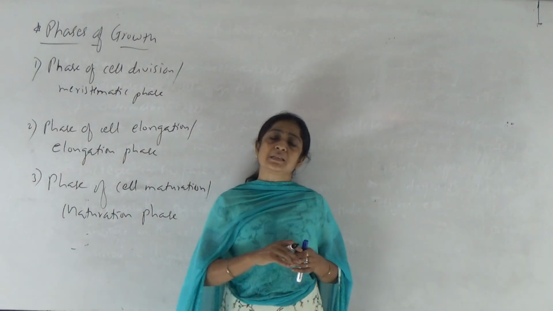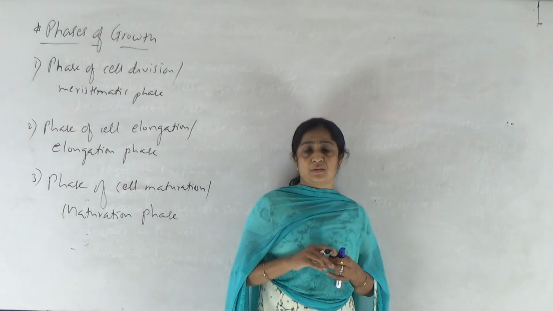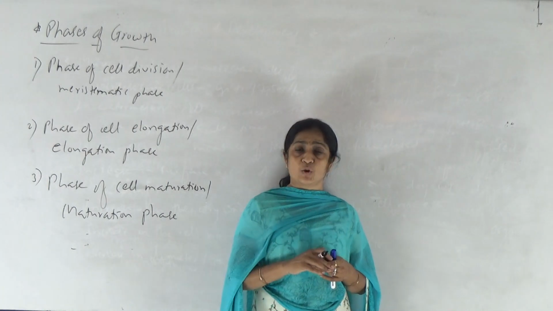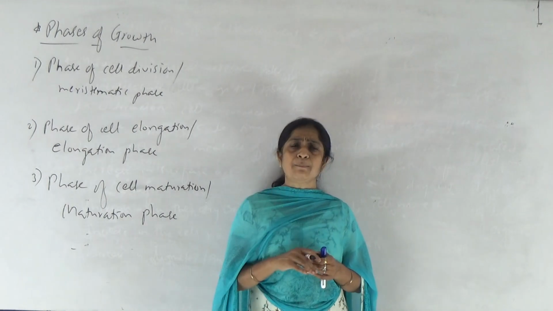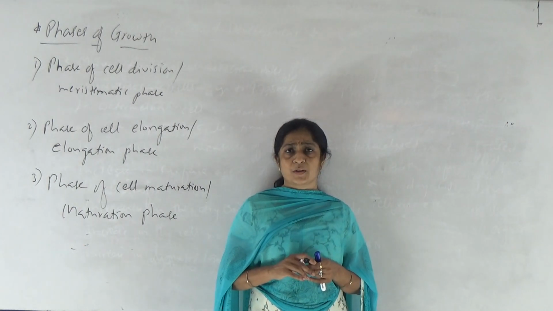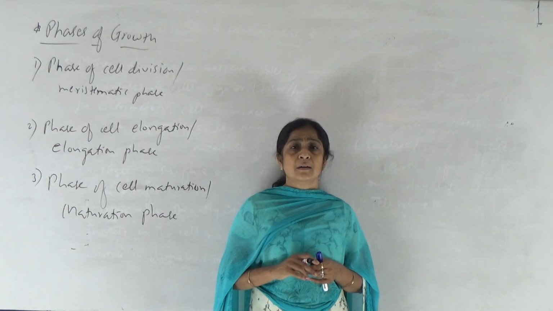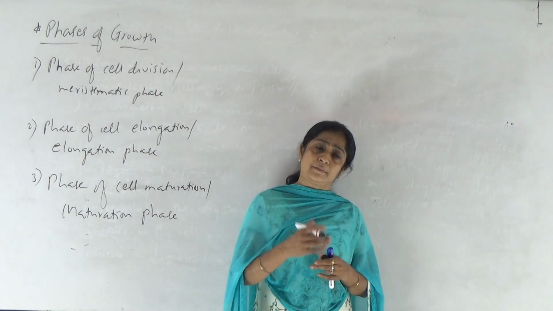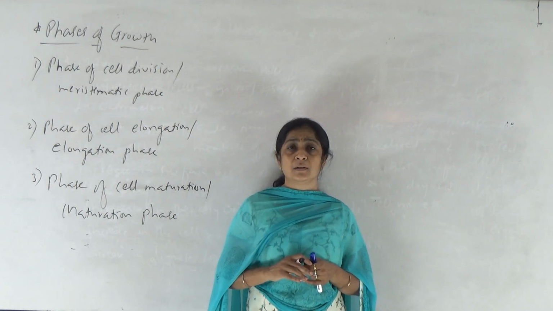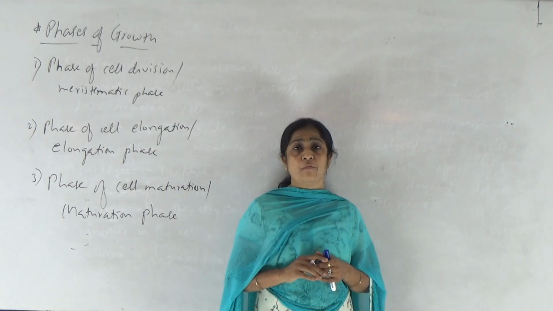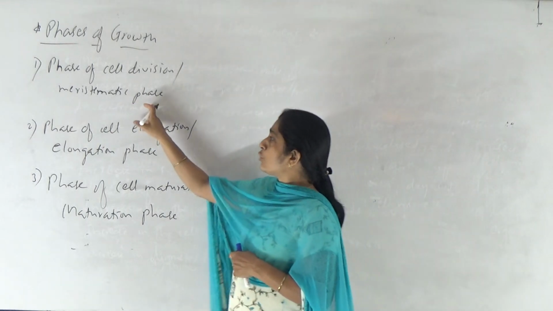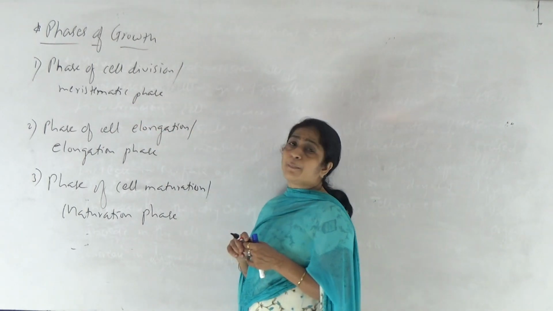Now this we can understand very well with the help of root structure, especially structure of a typical root, from its apex to base when we observe the regions in the root. Apical part shows the presence of meristematic zone, so that is root meristematic region or zone of meristematic cells. Then just above that, towards the base, there is a zone of cell elongation, and then last zone, that is zone of maturation. So how gradually this occurs in any living cell. So first phase of growth is phase of cell division or meristematic phase.